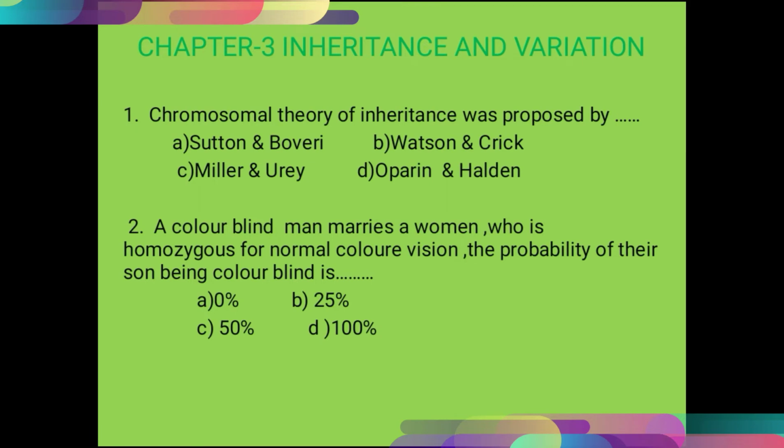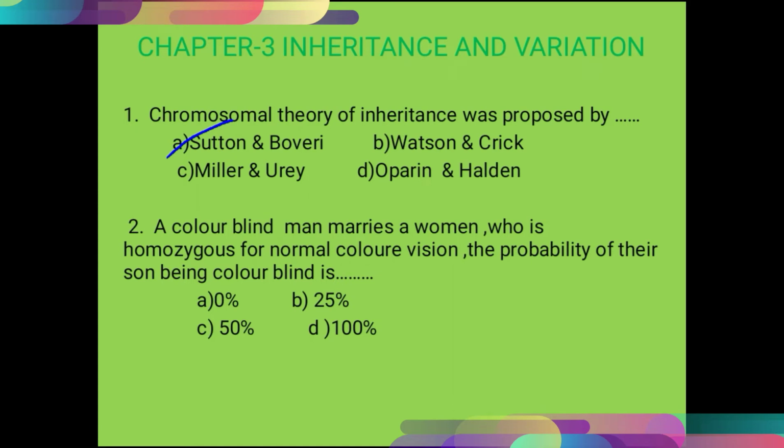From these four options, the correct option is option A, that means Sutton and Boveri, because the chromosomal theory of inheritance was first put forth by Sutton and Boveri after studying the parallel behavior of genes and chromosomes during meiotic division. So the correct option is option A, Sutton and Boveri.